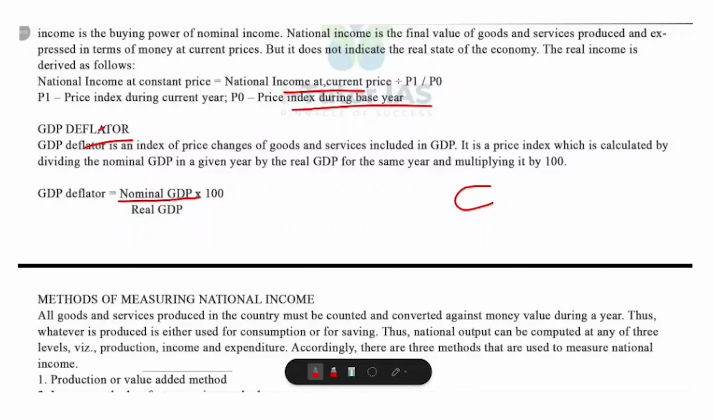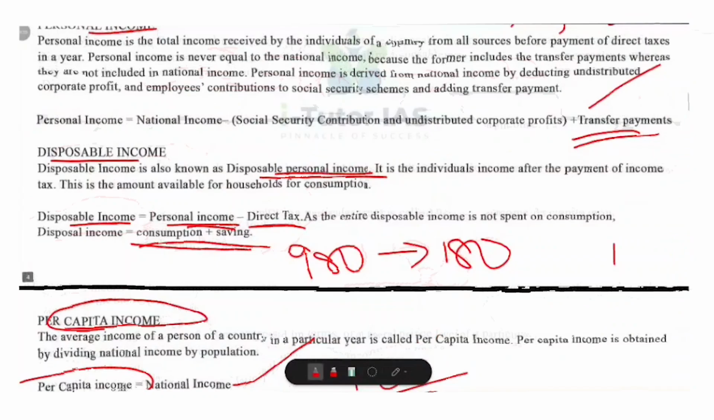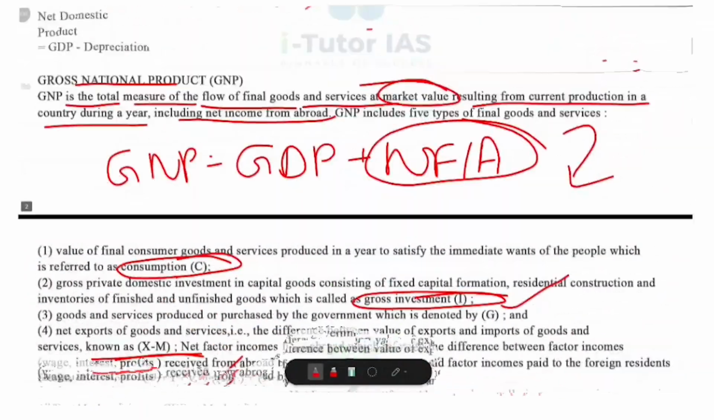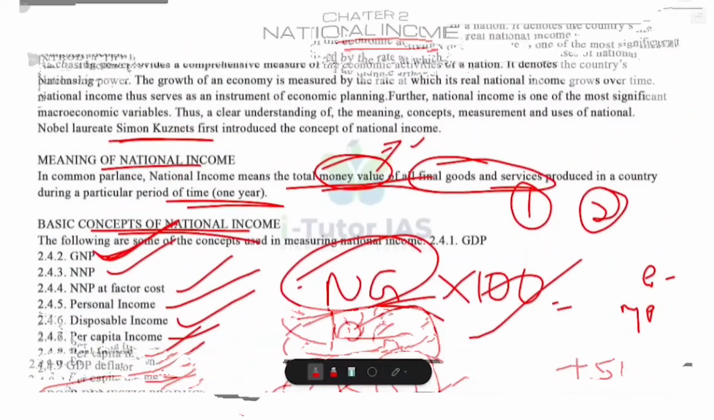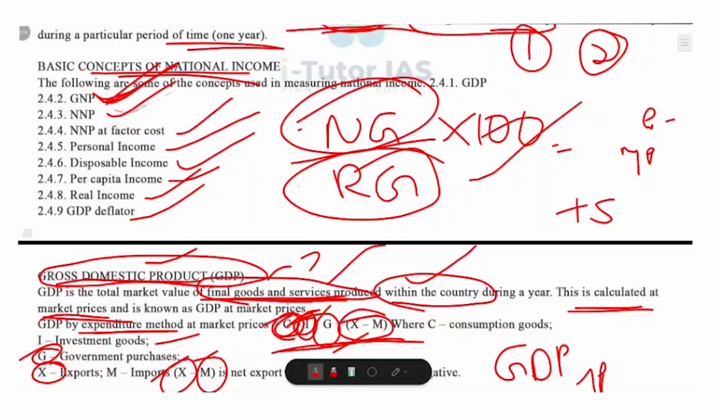So real income shows true purchasing power of income, and GDP deflator shows how much prices have changed over time. So now we have covered different concepts related to national income, that is GNP, NNP at factor cost, personal income, disposable income, per capita income, real income and GDP deflator.